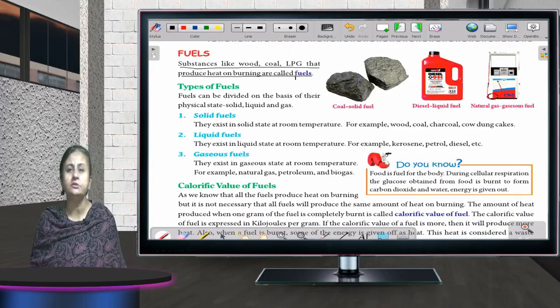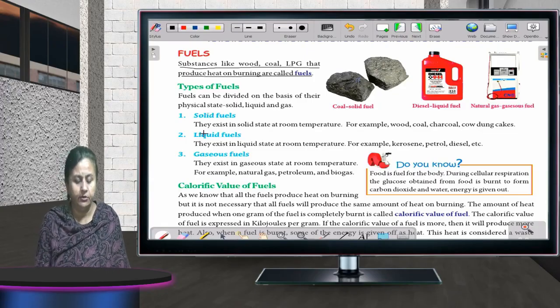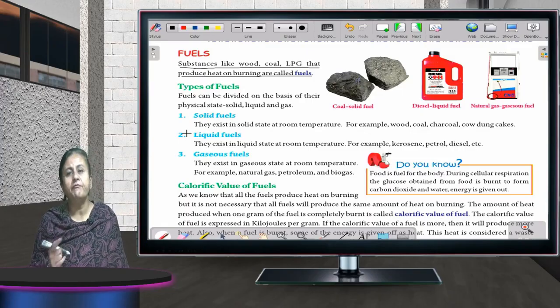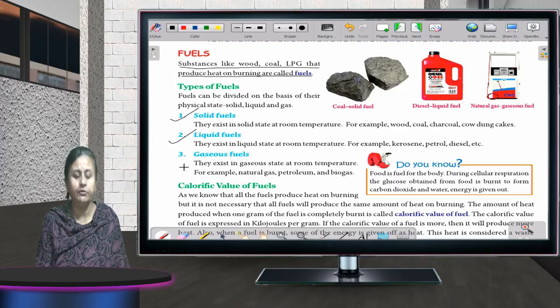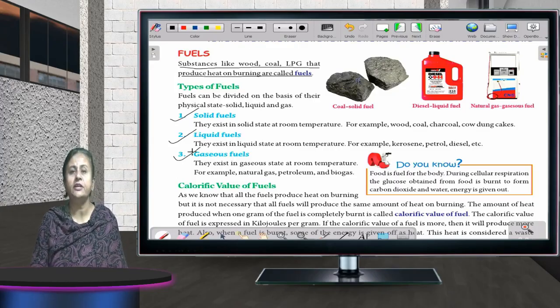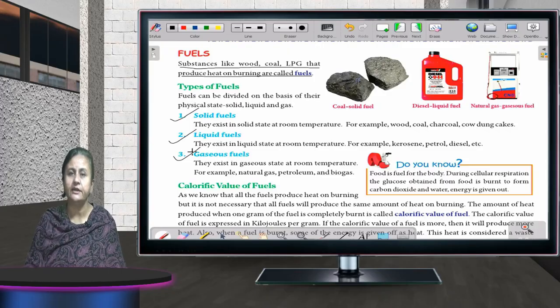Anything which produces a lot of heat, a lot of light, that is called a fuel. Now there are different types of fuel depending upon their physical state. First is solid fuel, liquid fuel and gaseous fuel. If I talk about solid fuel, wood is there, coal is there, because the fuel is solid at room temperature, that is solid fuel.